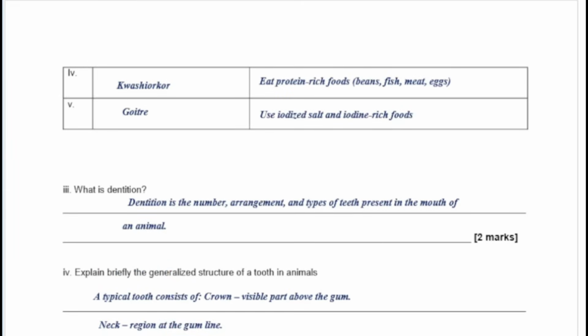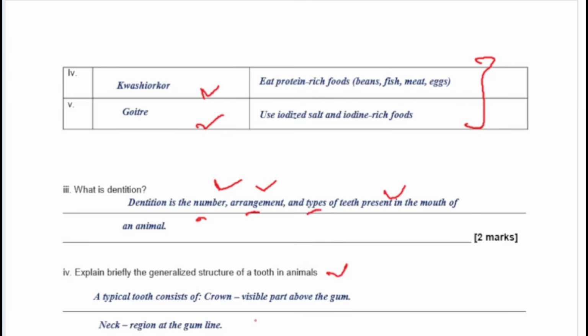Now the remaining deficiency diseases were kwashiorkor and goiter. So write that down as well. Now dentition is the number, arrangement and type of teeth present in the mouth of an animal. So number, arrangement and type. And then explain briefly the generalized structure of a tooth.